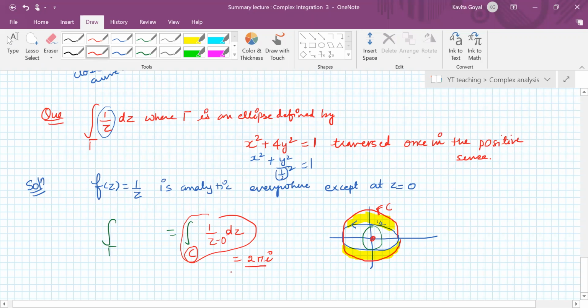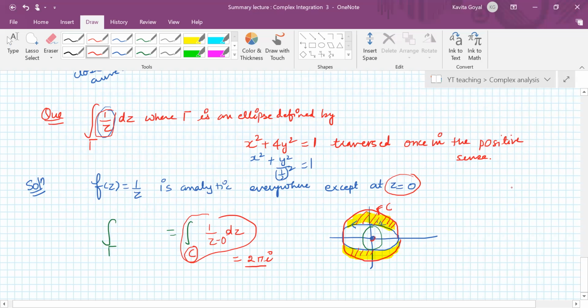Ma'am, I have a doubt. While we expand the region of this ellipse to a circle, in that case, this expanded region, the yellow region, would the function be analytic in that region also? Yes, that is a condition, because 1 by z is a function which is analytic everywhere. It has a problem only at z equal to 0.